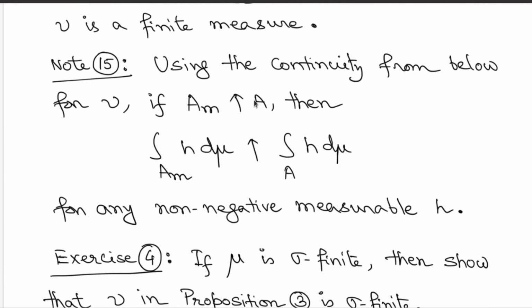In particular, you can now have these observations about continuity from below that will imply these limiting behaviors for the corresponding integrals: if am's increase to the set A, then integrations of h over the sets am will increase to the integration of h over the set A. This is for non-negative measurable h. This is simply using continuity from below of the set function nu.